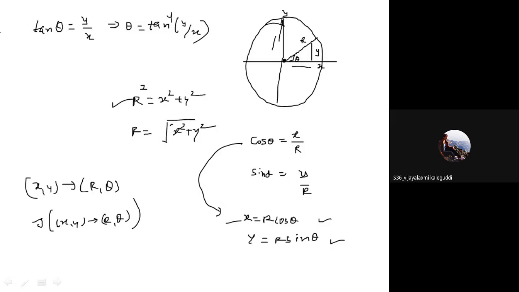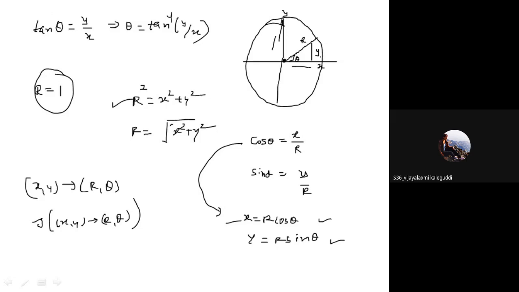Well, let us obtain the actual form we require. Suppose I am saying that it is a unit circle. When you say unit circle, it means radius equal to 1. So I am saying it is a unit circle.